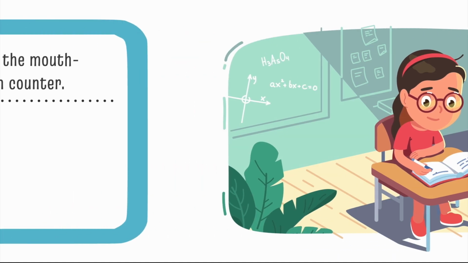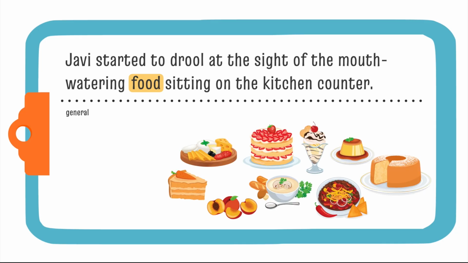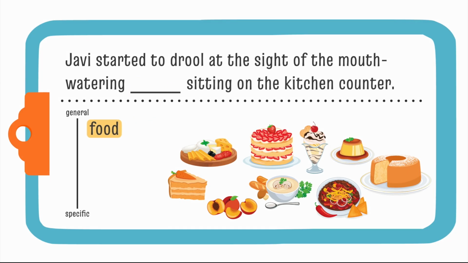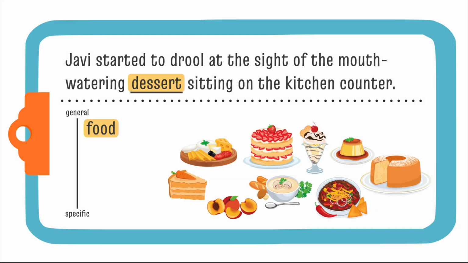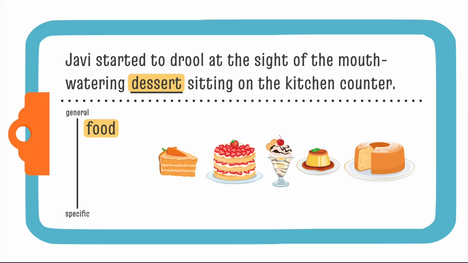For example, take a look at this sentence. Javi started to drool at the sight of the mouth-watering food sitting on the kitchen counter. Do you see any words that we could replace with something more specific in order to add detail to the sentence? How about food? That's pretty general, right? There are tons of different types of food. So with this, readers might think, I wonder what type of food it was. We could replace food with a more specific word like dessert. That's a little better, but readers might still be wondering what type of dessert it was.